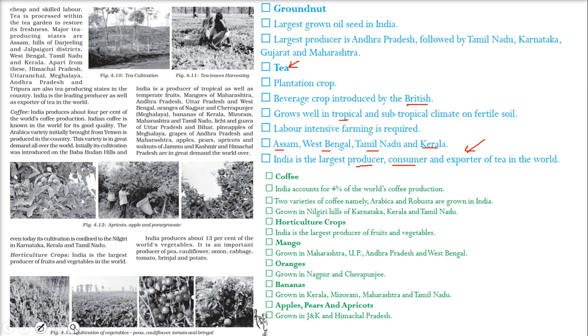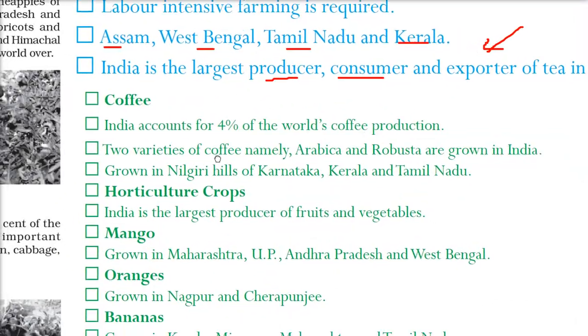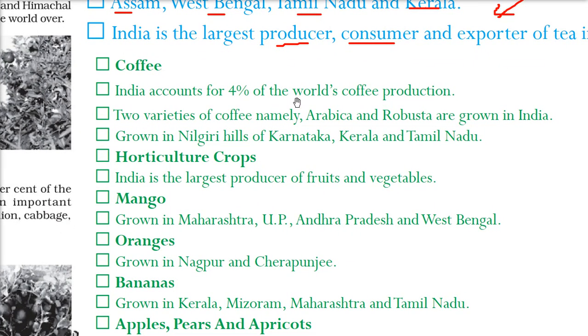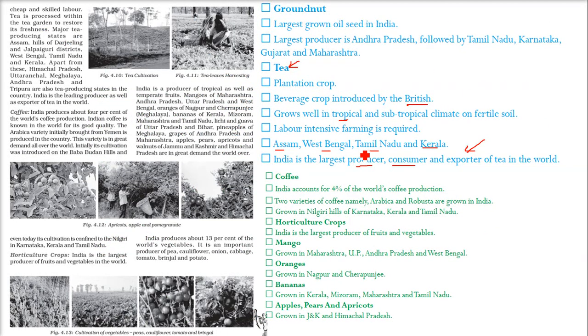Coming to coffee. Coffee is also a beverage. India accounts for 4% of the world's coffee production, 4%. Two varieties of coffee, Arabica and Robusta, are grown in India. These coffee plantations are in the Nilgiri hills of Karnataka, Kerala and Tamil Nadu. So coffee and tea are beverages, and this variety which we just talked about came from Yemen. These two, Arabica and Robusta.